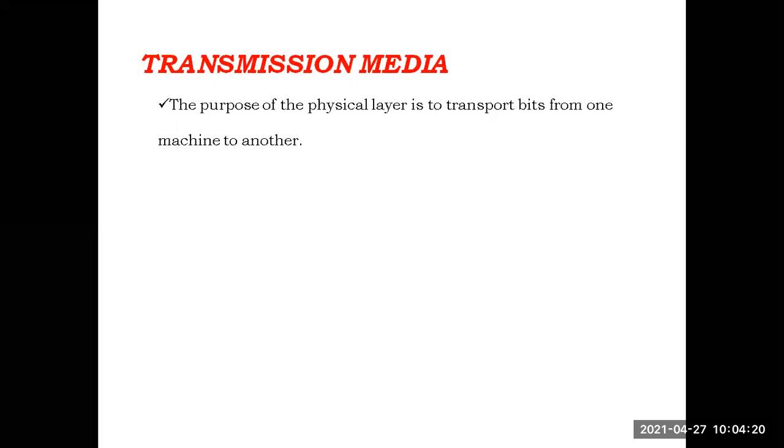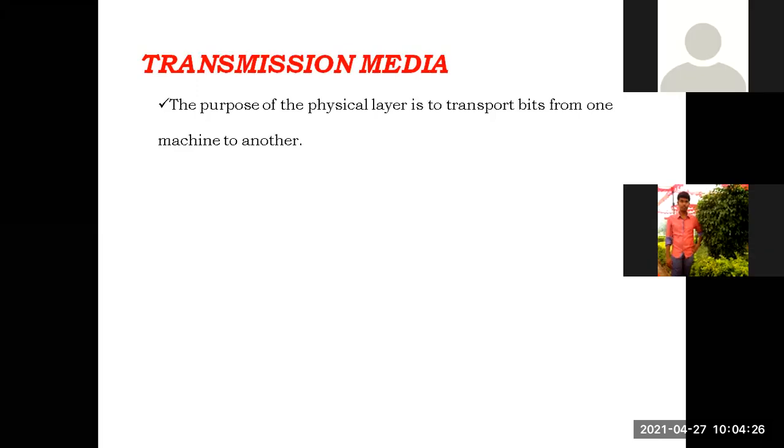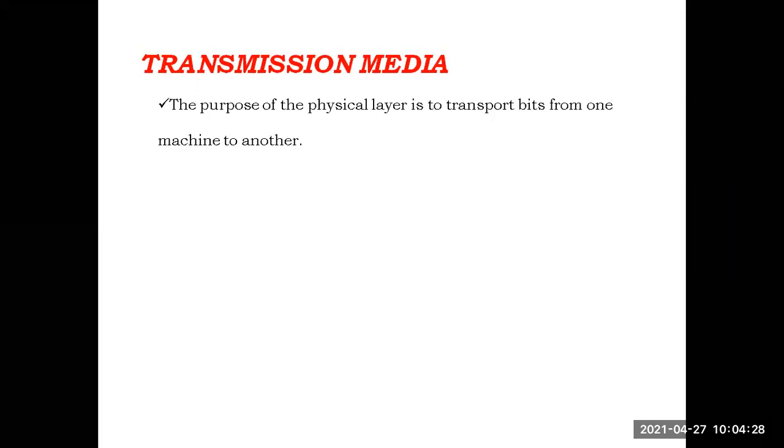Here, the two devices are connected by using some transmission technique. With the help of the transmission technique, the physical layer of the sender will send the bits to the physical layer of the receiver, through some transmission media. The sender and receiver are going to communicate with one another in the form of transmission of raw bits. Clear?